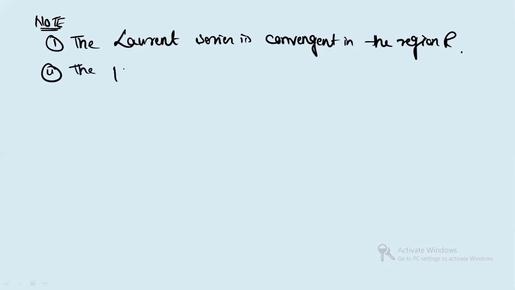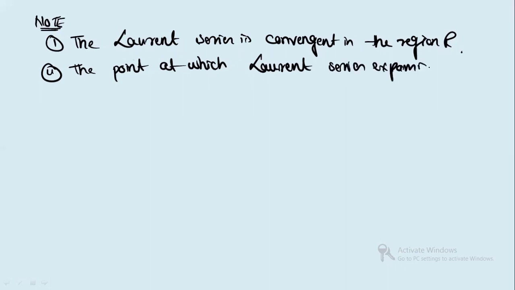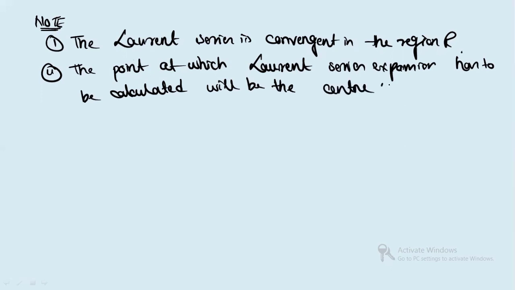The point at which the Laurent series expansion has to be calculated will be the center of the two concentric circles.